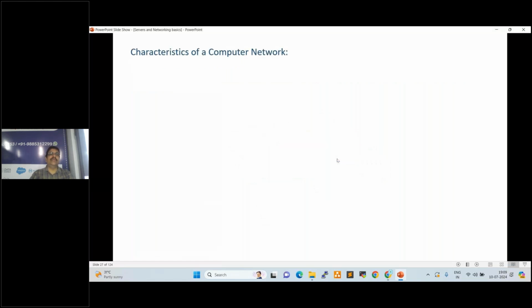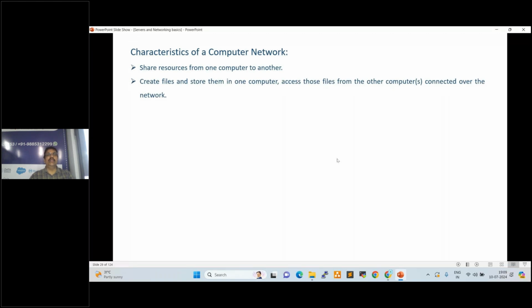What are the characteristics of a computer network? Share resources from one computer to another, create files and store them in one computer, and access those files from other computers connected over the network. Normally in hospitals, schools, colleges, different buildings and different floors will be there, right? For example, in a building 5 floors are there, and in the same building there is a LAN network connectivity.